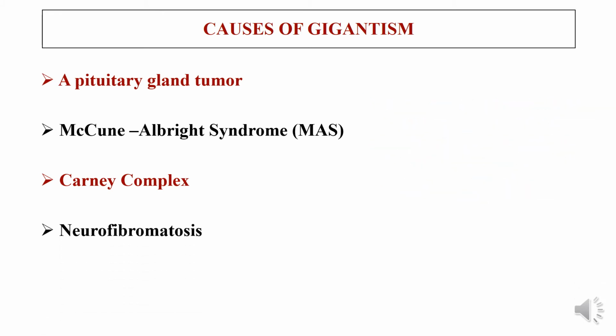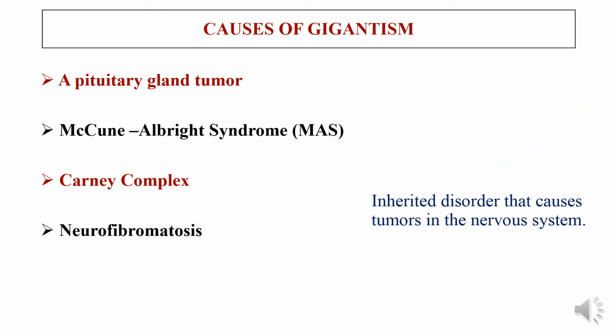Another reason could be neurofibromatosis. Neurofibromatosis is an inherited disorder that causes tumors in the nervous system. So we know that from the hypothalamus to the pituitary gland there is a nerve connection. The neurohypophysis region is present in the pituitary gland.